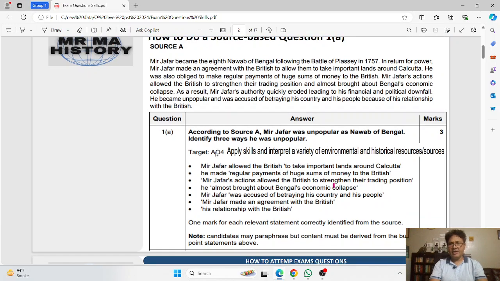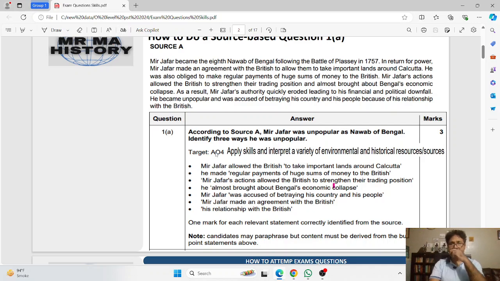This 3-mark question is very important in the sense that it is very easy to get full marks in this question. For example, I can read out for you: According to Source A, Mir Jafar was unpopular as Nawab of Bengal. Identify 3 ways he was unpopular.